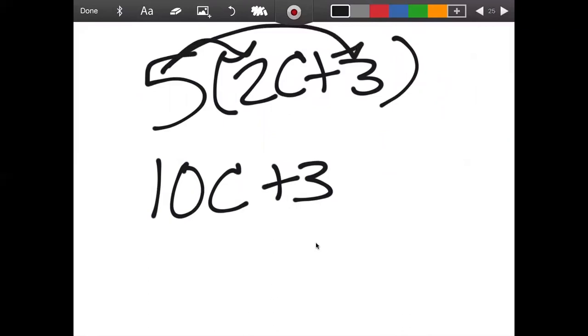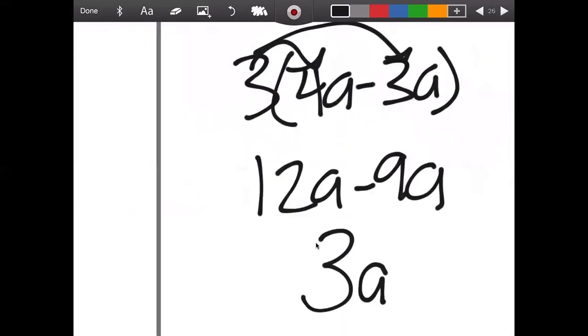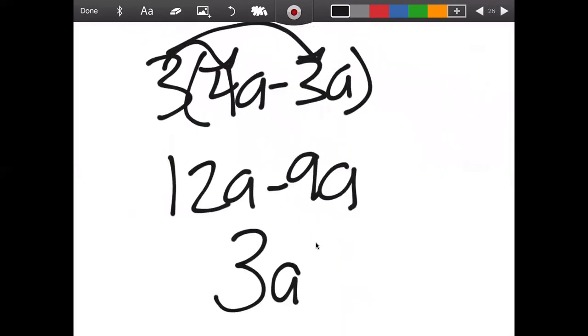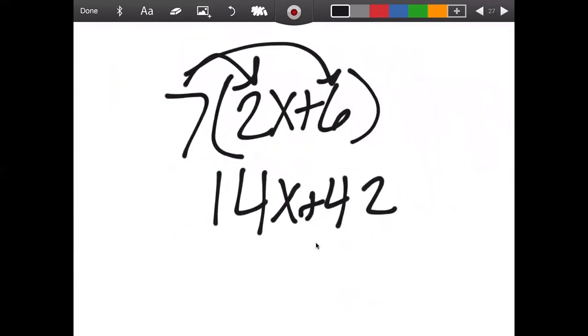Okay, so here we go. When we distribute the 5, you should have got 10c plus 3 for the first one. And you should have got, when you distributed, 12a minus 9a, and then we combine those terms. 12a minus 9a gives us 3a. And then the last one, 14x plus 42. The distributive property.